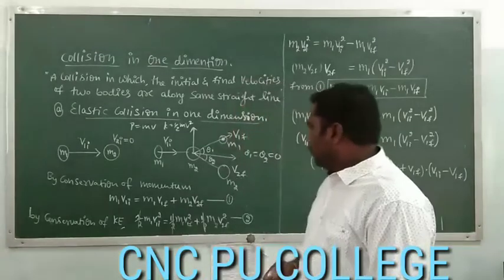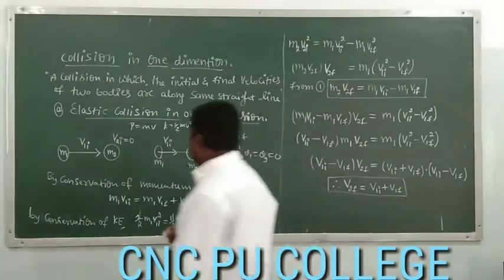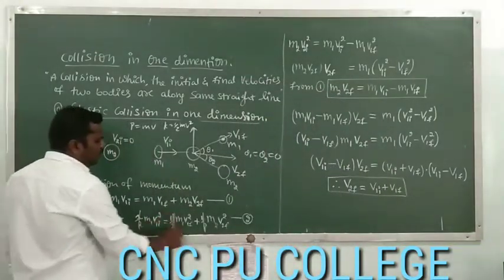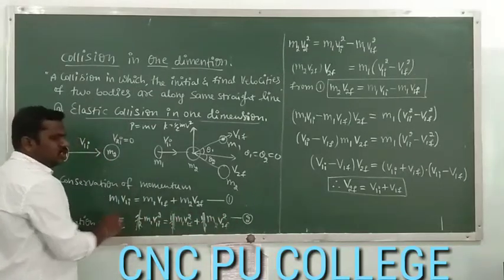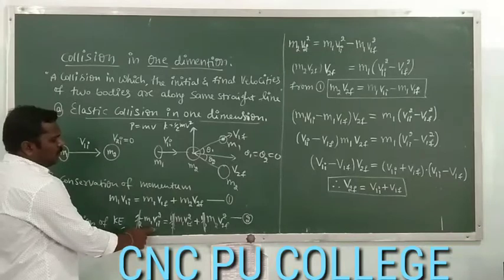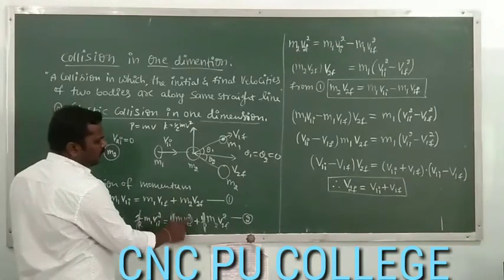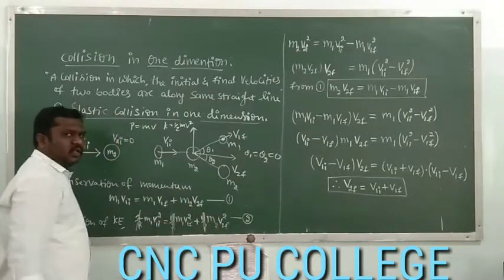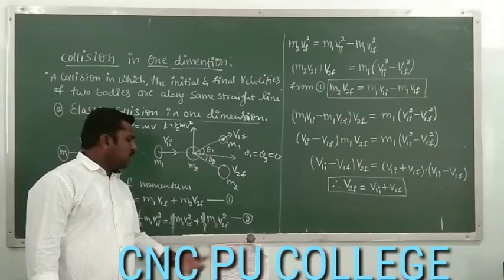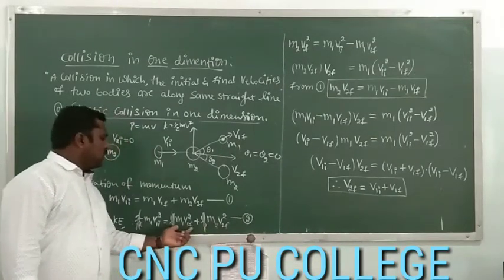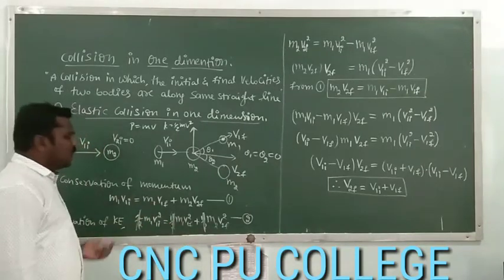So for that, we have equation number 2. Let us cancel that 1 by 2. Here we can take 1 by 2 as common, and that 1 by 2 will get cancelled with this term. Just we have m1 v1i square is equal to m1 v1f square plus m2 v2f square. Let us try to get the final velocity of the second body. So keep this term as it is. Take this m1 v1f square to that side, it becomes minus.